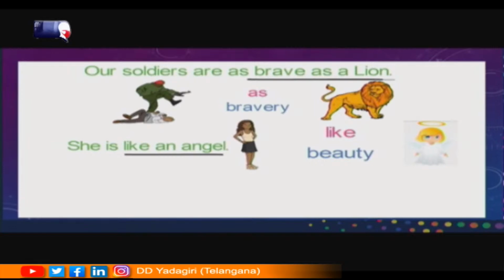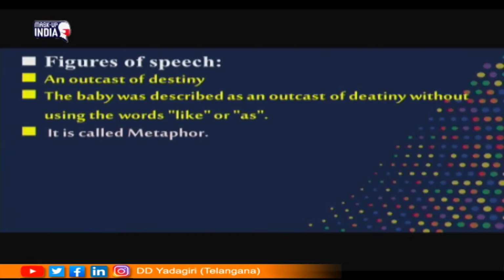Now, let us look at one more thing, an outcast of destiny. Here in this poem, the baby was described as an outcast of destiny. This comparison or description is done without using the words like, as or so. Such a kind of comparison is known as a metaphor. So, what is a metaphor? A metaphor is also just like a simile, but here in the comparison we do not use the words like, as or so. This is called a metaphor.